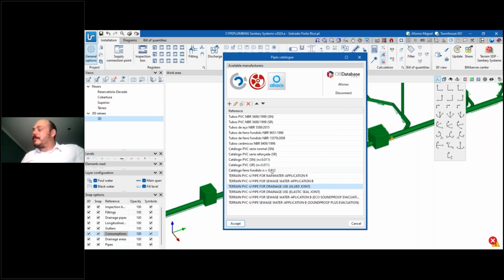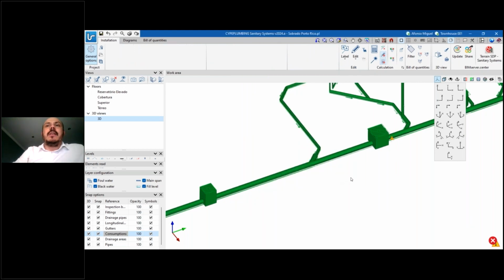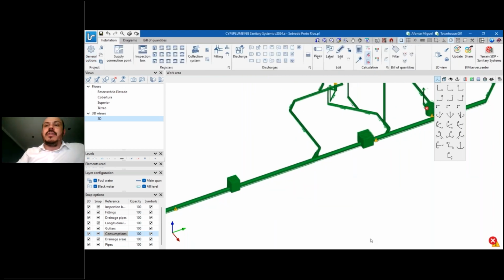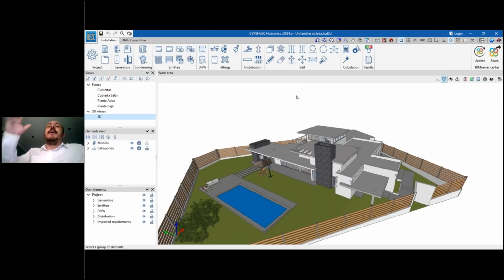Okay. All right, so CYPE Plumbing Sanitary Systems, we saw a little bit of this new interface. Let me show more of the information that we have for MEP. Let me jump to CYPE HVAC, CYPE HVAC Hydronics in this case. Okay, so we are talking about air conditioning. I have it here, CYPE HVAC Hydronics.